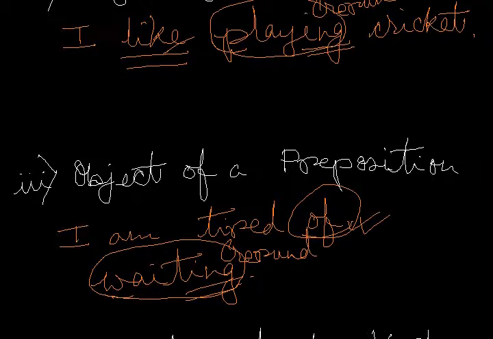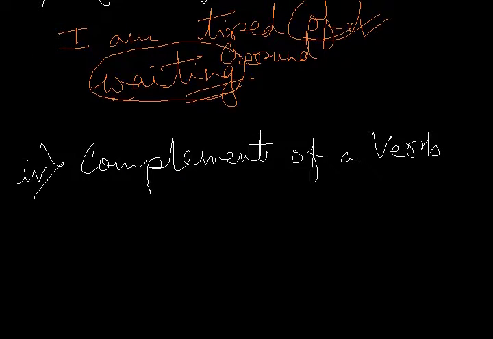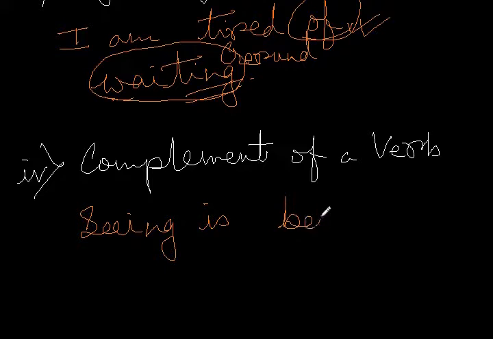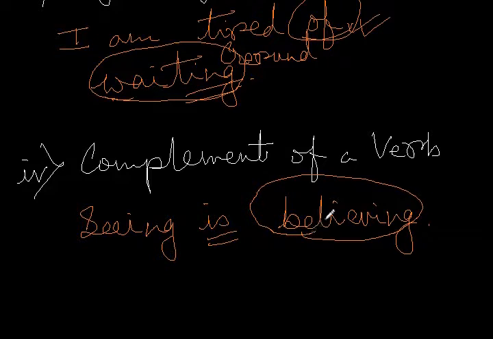And lastly, we shall see how a gerund also acts as the complement of a verb. Look at this simple sentence. Seeing is believing. Over here, is is the verb and believing, though it looks like a verb, actually does the job of a noun and it ends in ing as usual, and it also acts as the complement of the verb is. Therefore, believing is a gerund that acts as the complement of the verb.